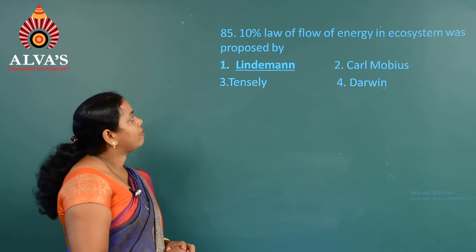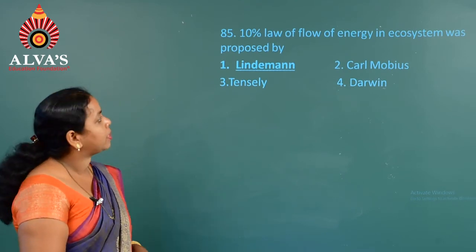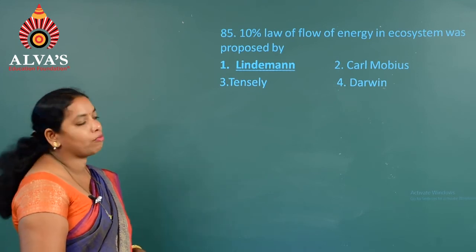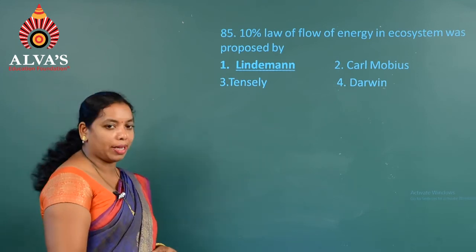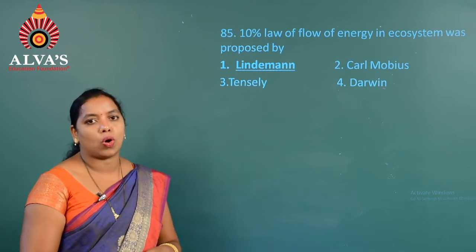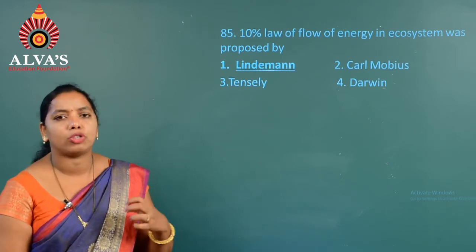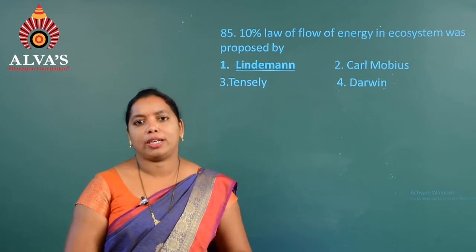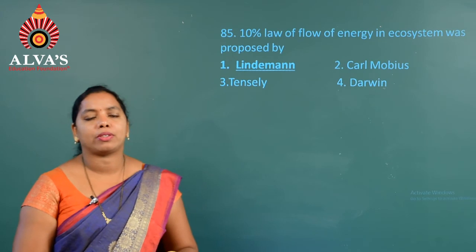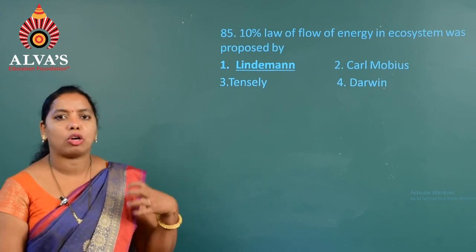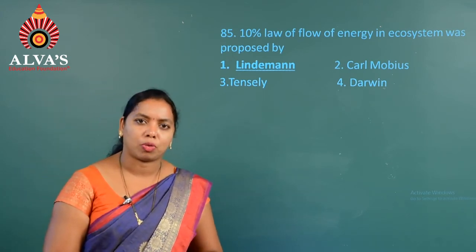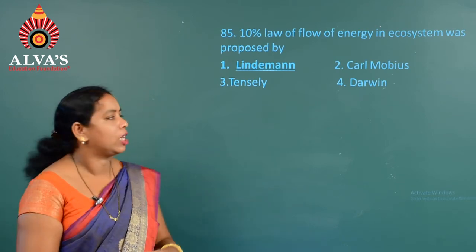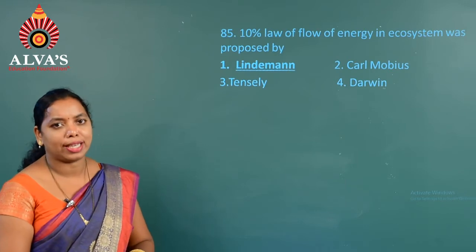Moving on to the next question, that is 85. The 10% law of flow of energy in ecosystem was proposed by Lindemann. According to the 10% law, only 10% of energy is transferred to the successive trophic level through a food chain, whereas 90% of energy is lost in each trophic level in the form of heat loss. Hence only 10% is available for each trophic level. So the correct answer is the first one, that is Lindemann.